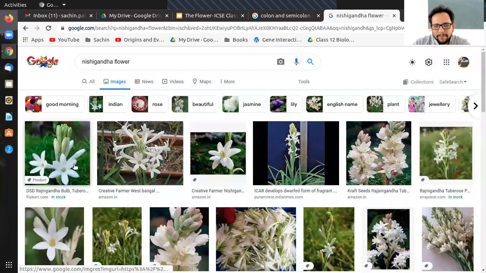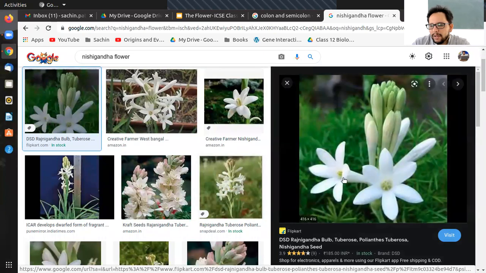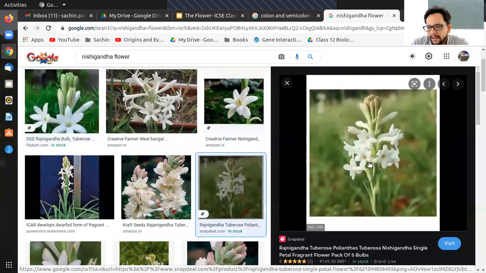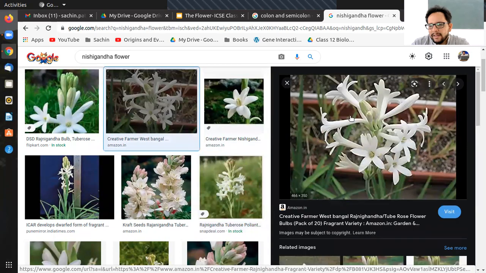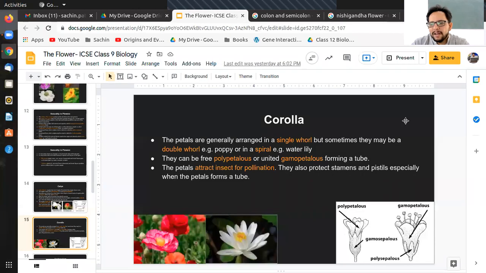Yeah, this one. Even though this part is open, most of the part of this flower you can see is fused, right? So that way these flowers can be classified as Gamopetalous. You can see quite a lot of it is more like a tube like structure, right? So that way these flowers can be classified into Gamopetalous.